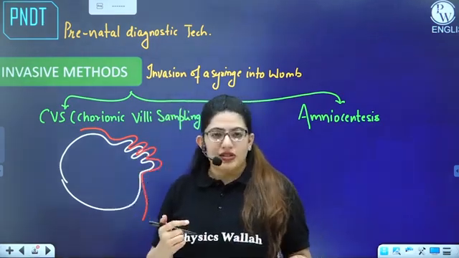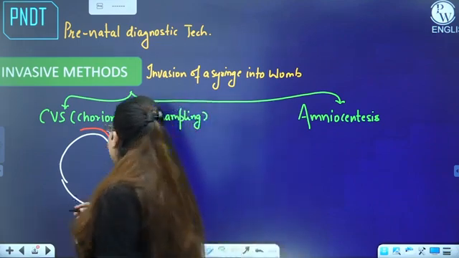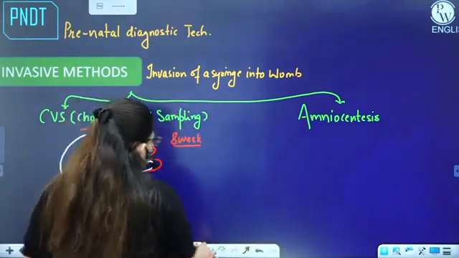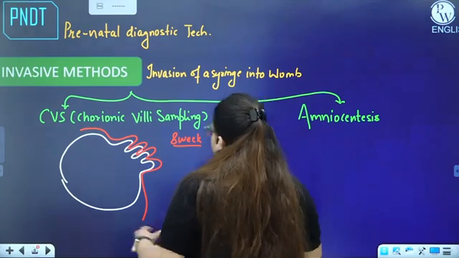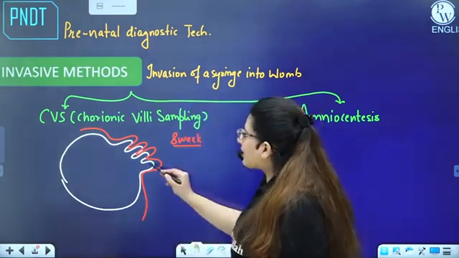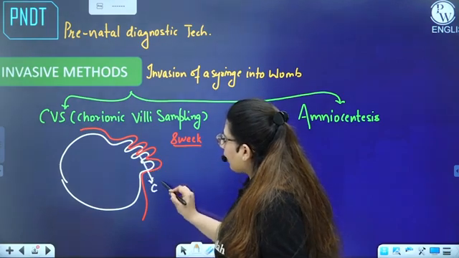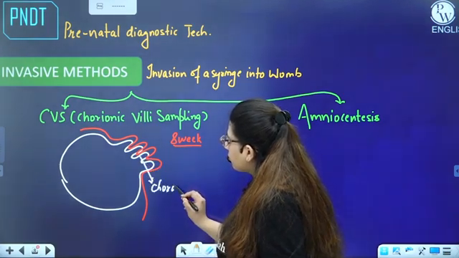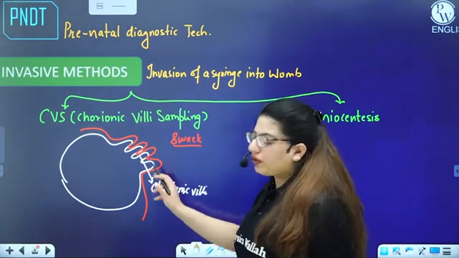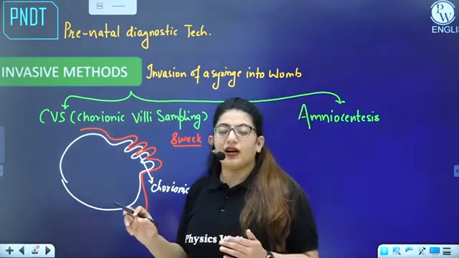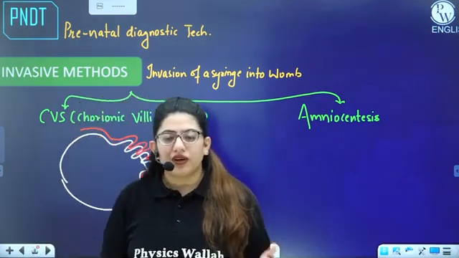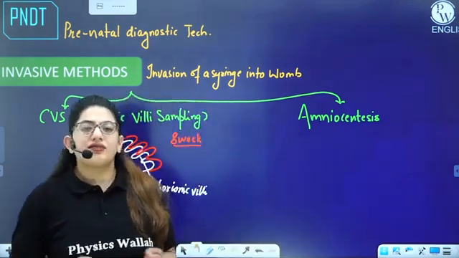So what we do is, around 8 weeks of pregnancy, through the vagina we take a scalpel and scratch out the cells of the chorionic villi. So this is chorionic villi, right? We take the sample of the cells and then we undergo microscopic examination, wherein we can check whether the cells are fine or not.